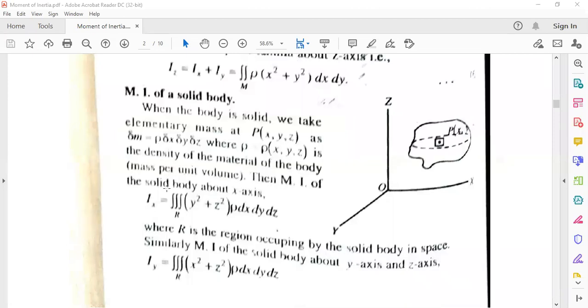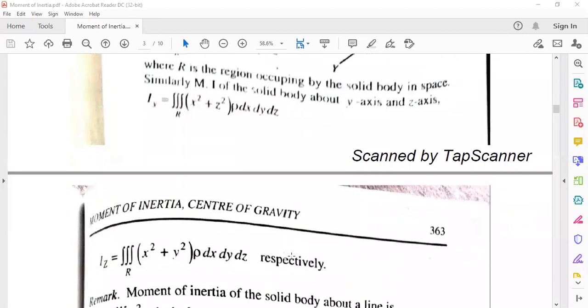Then moment of inertia of the solid body about x axis, Ix equal to triple integration of y square plus z square rho dx dy dz. When about x axis, then x is missing here, y square plus z square into rho dx dy dz. So about y axis, y should be missing, it will be x square plus z square rho dx dy dz, it is given here. And about z axis, z should be missing, then triple integration of x square plus y square rho dx dy dz, that is given here.